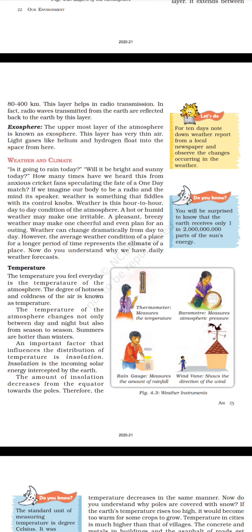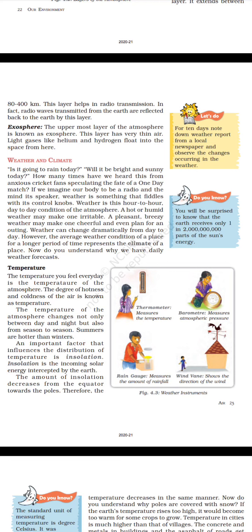Take a look at figure 4.3, weather instruments. Rain gauge. Thermometer measures the temperature, barometer measures atmospheric pressure, rain gauge measures the amount of rainfall, wind vane shows the direction of the wind. Temperature. The temperature you feel every day is the temperature of the atmosphere.